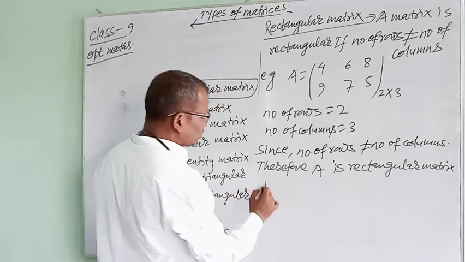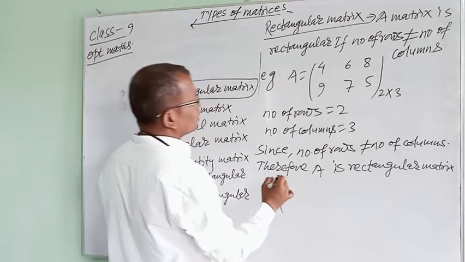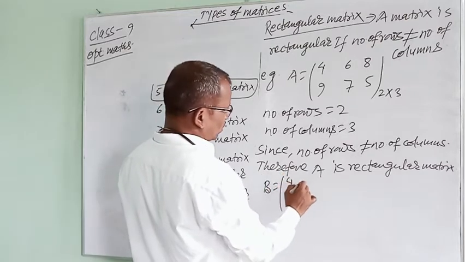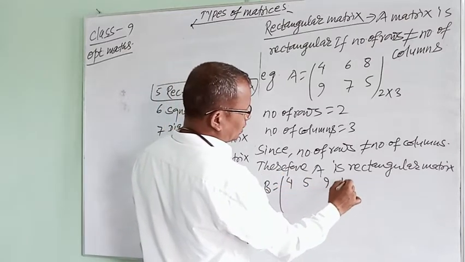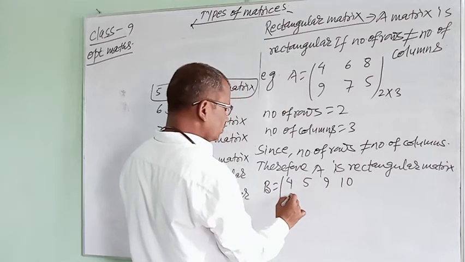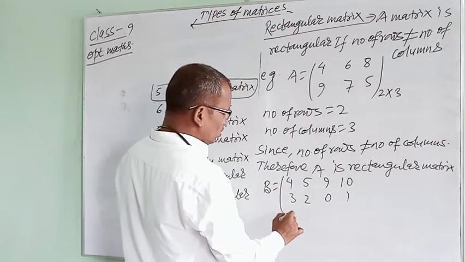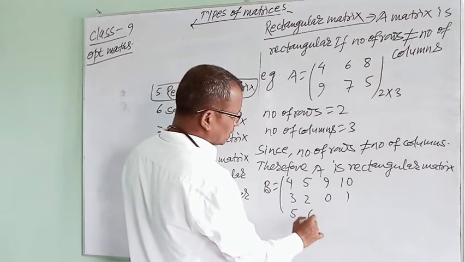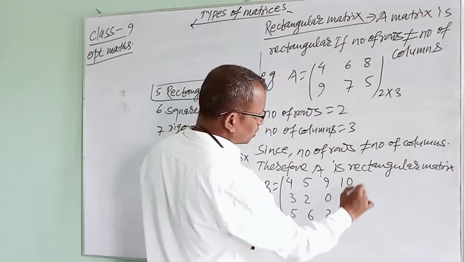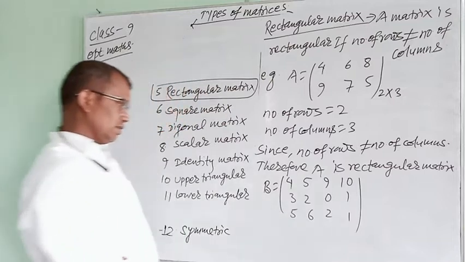Another example can also be taken. That is, B equals 4, 5, 9, 10, 3, 2, 0, 1, 5, 6, 2, 1. It is also